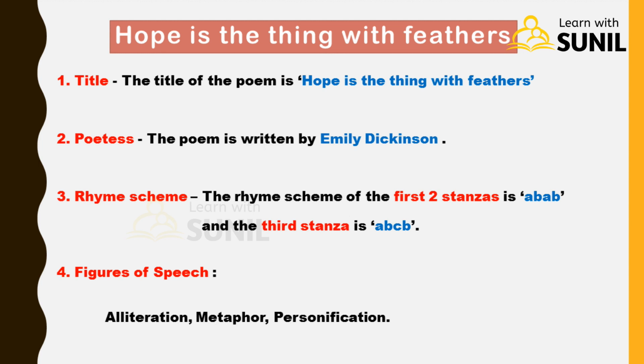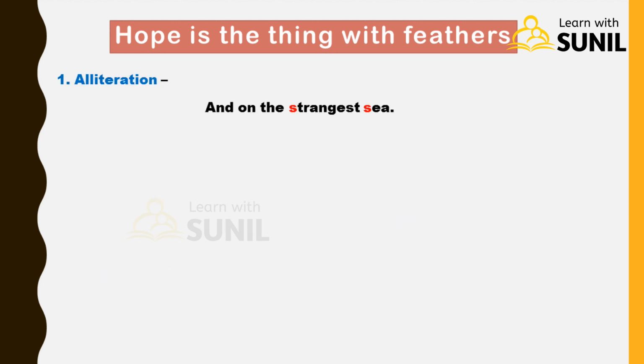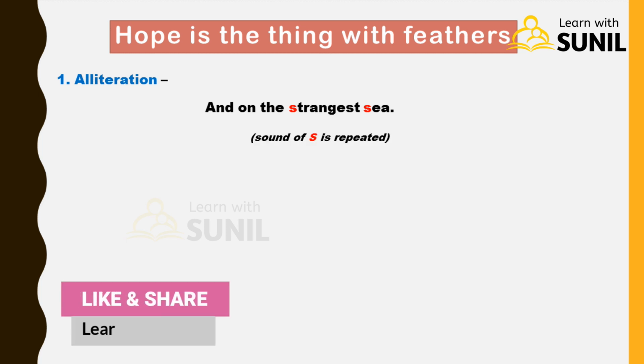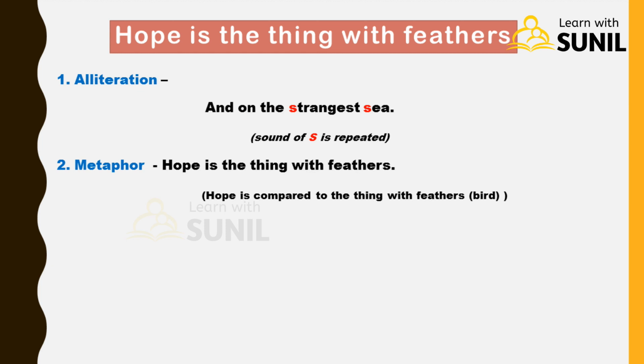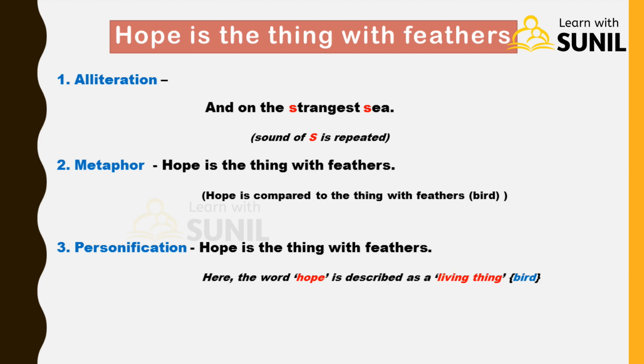Alliteration, metaphor, personification, these figures of speech are used. First, alliteration: in "and on the strangest sea", the sound of 's' is repeated. Second, metaphor: hope is a thing with feathers. Here hope is compared to the thing with feathers. Third, personification: hope is a thing with feathers. Here the word hope is described as a living thing, that is, a bird.